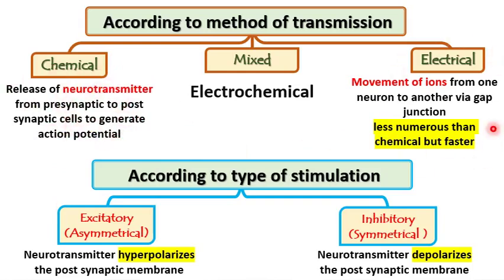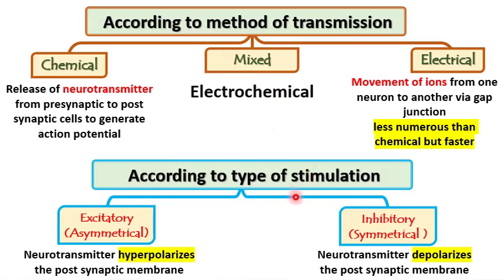And there is another one called electrical, by the movement of ions from one neuron to another via the gap junction in between. This type is less numerous than the chemical but faster than the chemical. And if there are the two types of transmission, chemical and electrical, it is called electrochemical transmission.